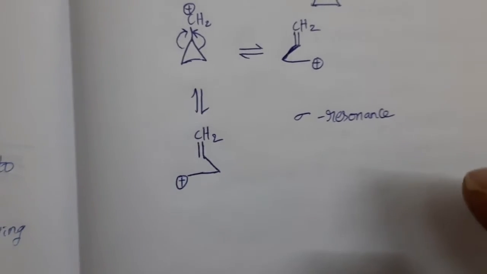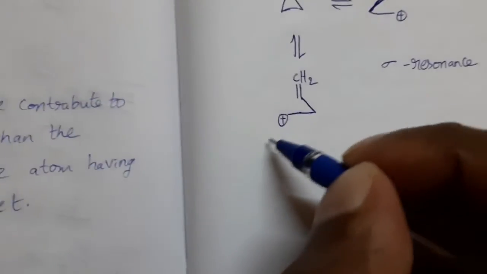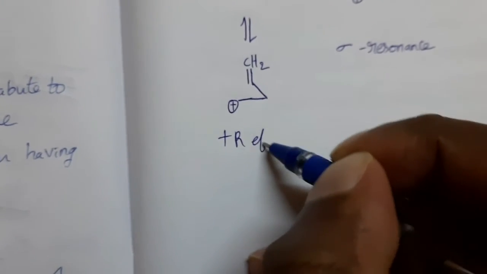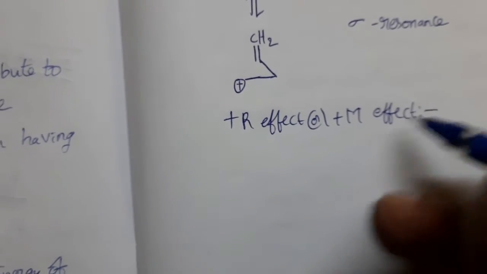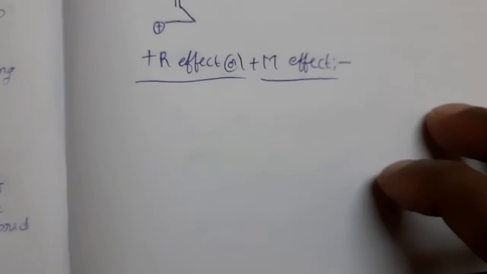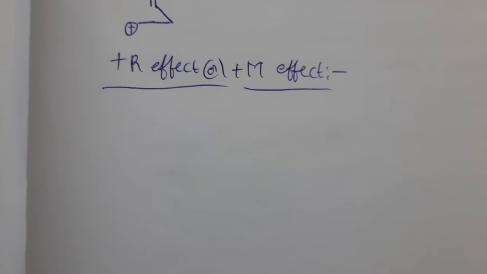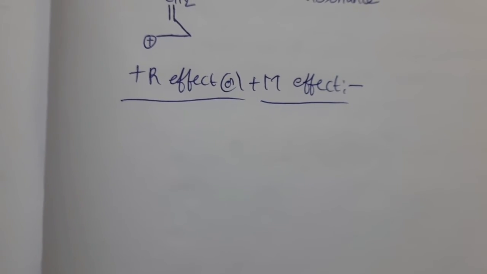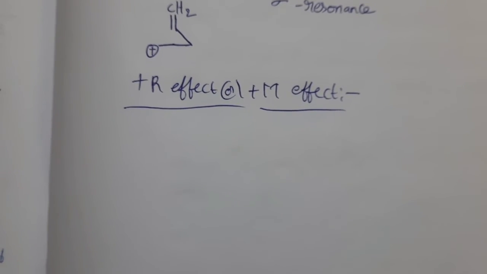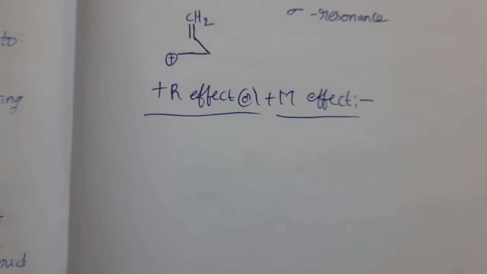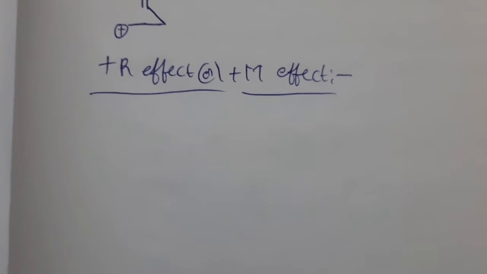Okay. So, this is a major difference between resonance effect and mesomeric effect. Now, say this plus R effect, or plus M effect, positive resonance effect or positive mesomeric effect. It's very simple. The transfer of pi electrons away from a group or atom attached to a conjugated system is called plus R effect, or plus M effect.